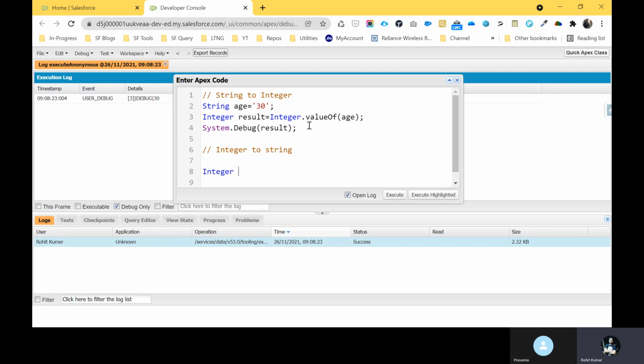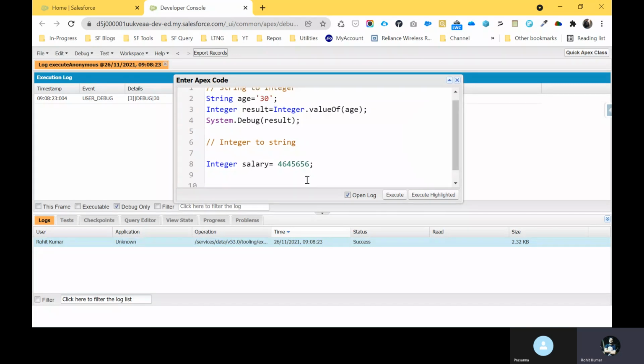Okay, integer, like let's say salary. So you have to write your integer here, or if you want to change any string to integer, you can use this one. Let me show you. Let's say any value as you want. This is a salary, integer salary, and I want to change this salary into a string.